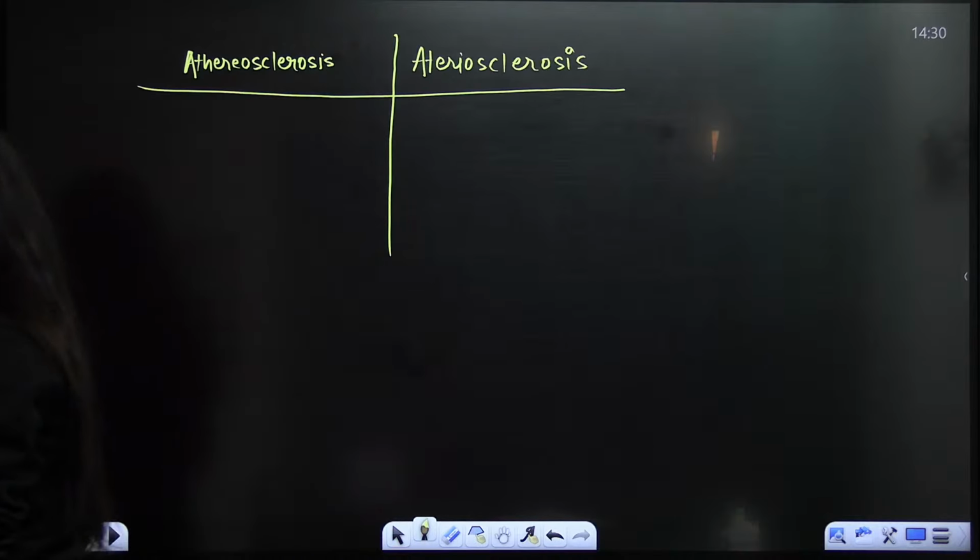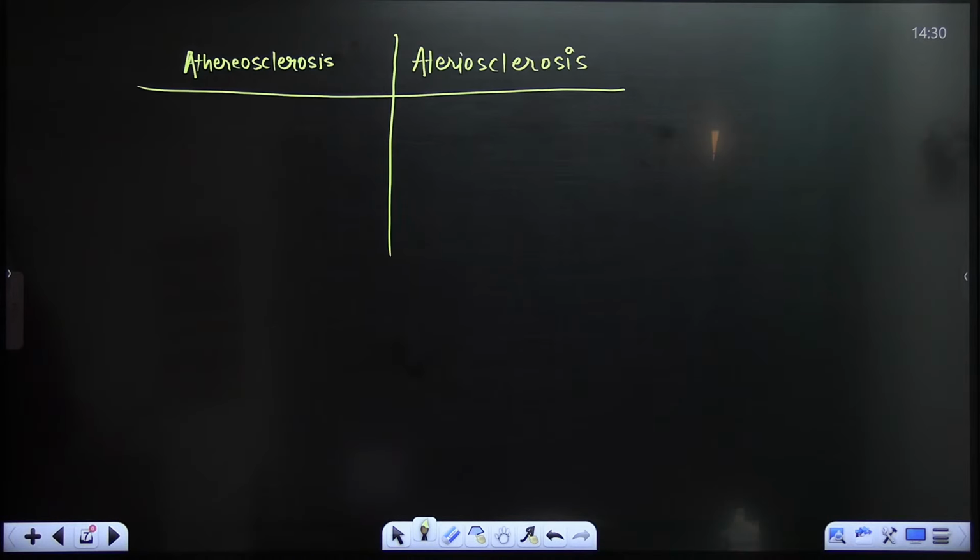Is there any difference between them? Anybody here? What are the differences here?